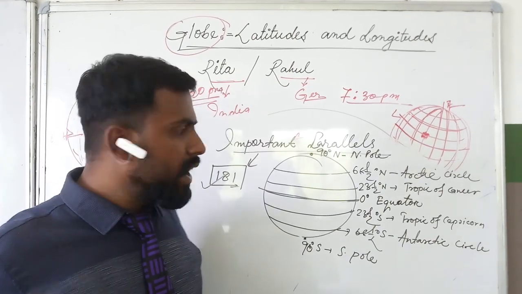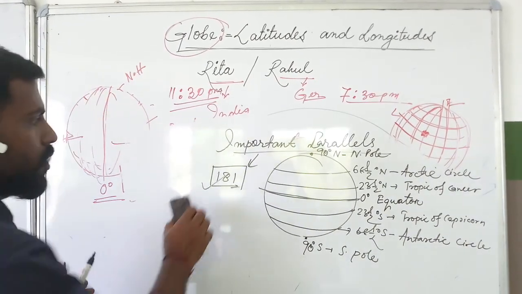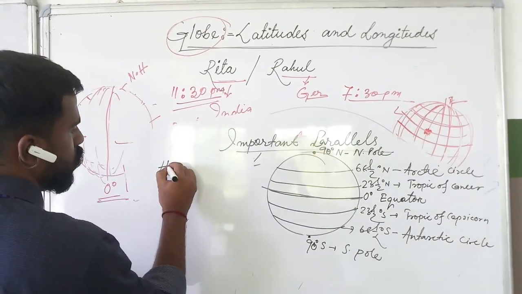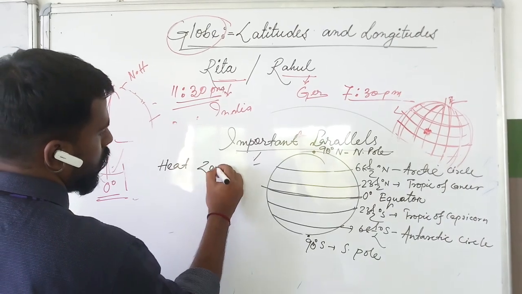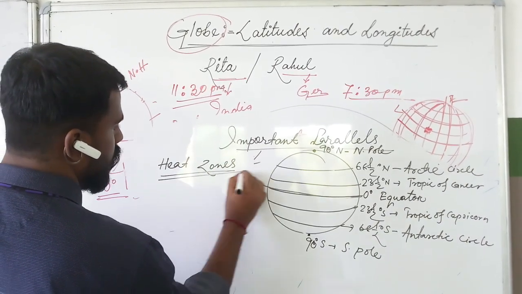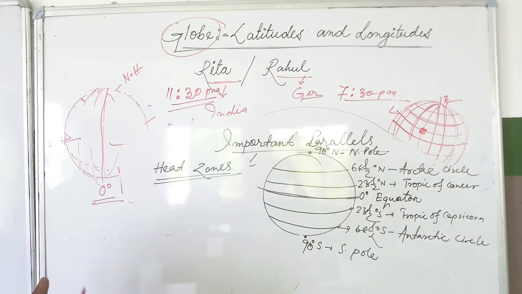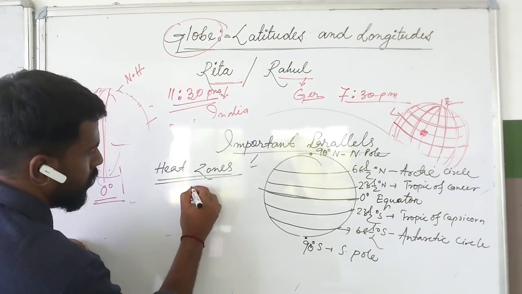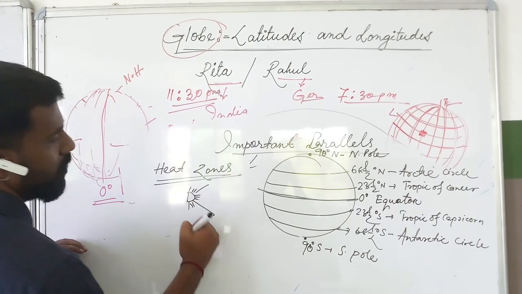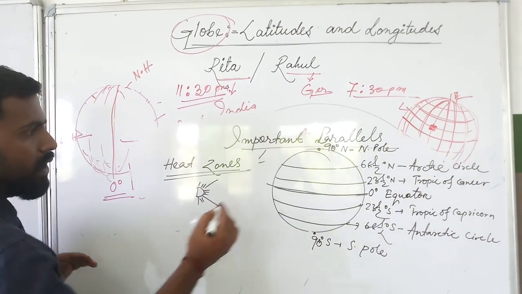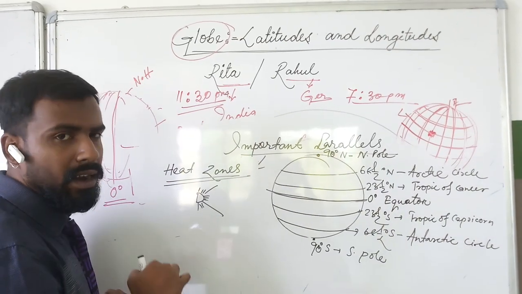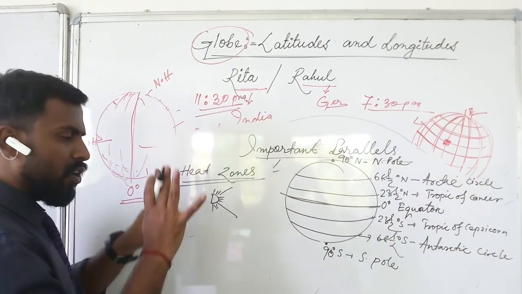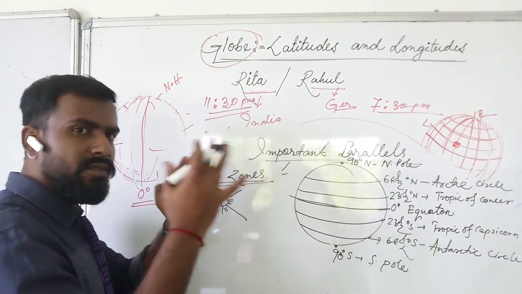Now, these parallels are creating important heat zones. These parallels are also important. They are creating heat zones. Now, how are these heat zones created? Suppose this is the sun, this is the earth. Now you can see the shape of the earth is spherical, right? So the total earth is in front of the sun.